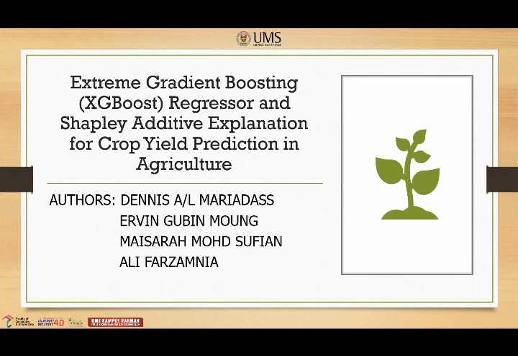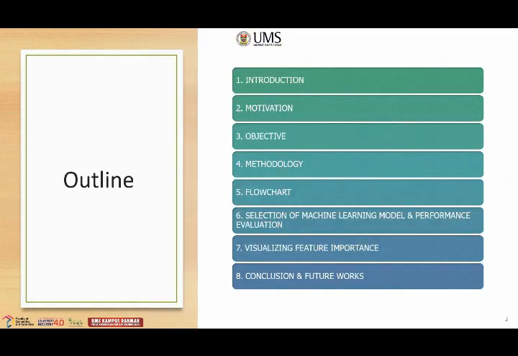As you can see on the screen, our presentation topic today is Extreme Gradient Boosting Regressor and Shapley Additive Explanation for Crop Yield Prediction in Agriculture. Before I continue my presentation, I'd like to quickly introduce myself. I am Mariadass, the first author of this paper, followed by Ervin Gubin Moung, Maisarah Sufian, and Ali Farzamnia.